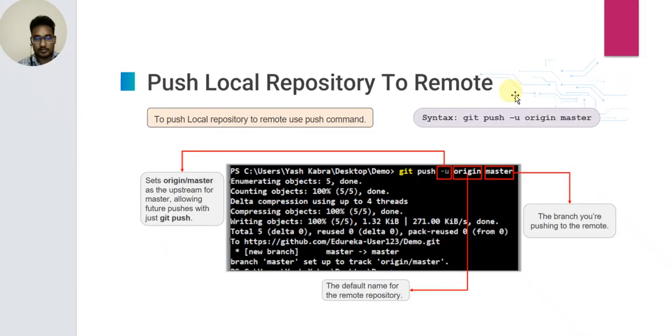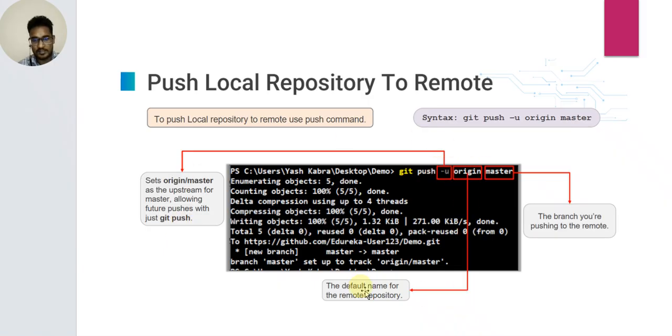Push local repository to remote. To push the local repository to remote, use the push command. Syntax: git push -u origin master. The -u option sets origin/master as the upstream for master, so future pushes can be done with just git push.